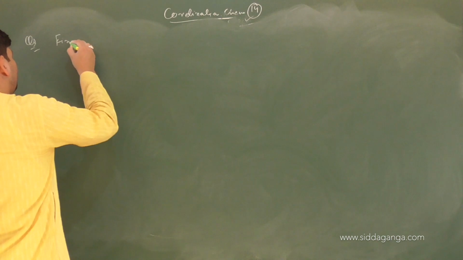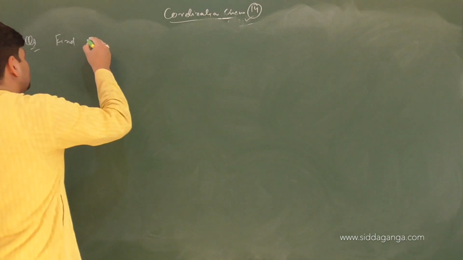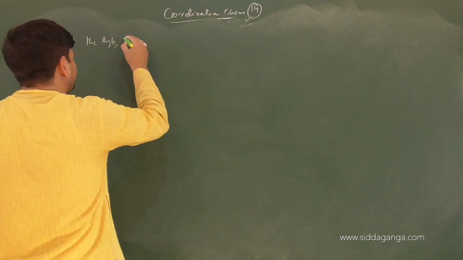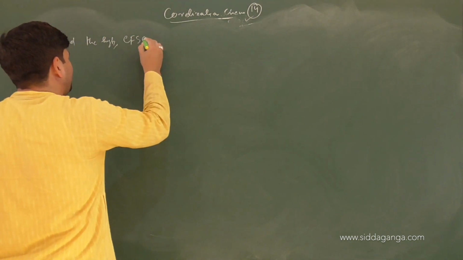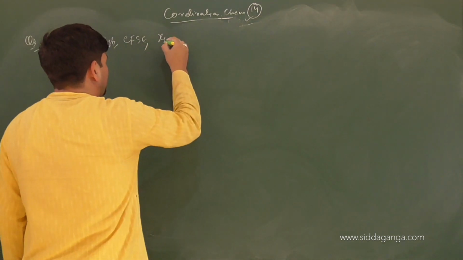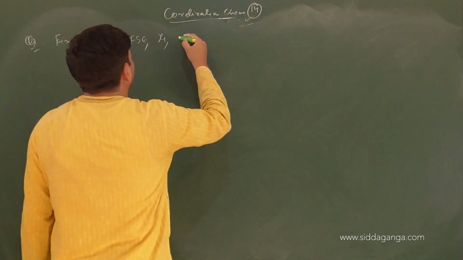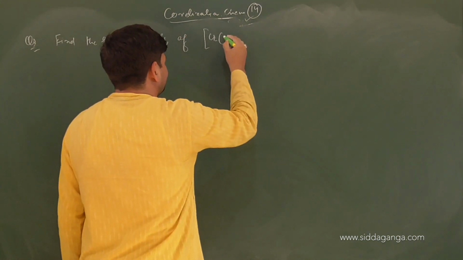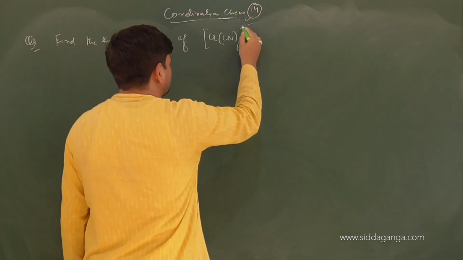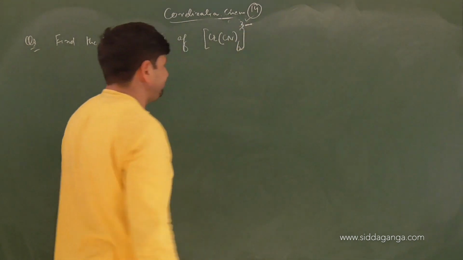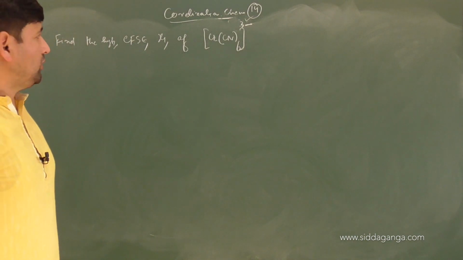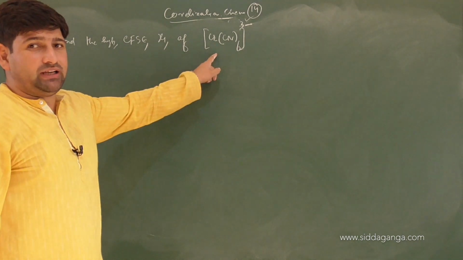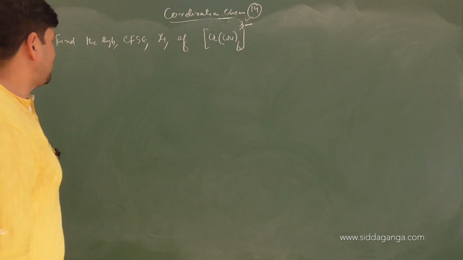Find the hybridization, CFSE, magnetic moment of [Cr(CN)6]3-, the complex. We can use various approaches to solve the question, but the most acceptable model that we have is crystal field theory, so we can use that here.